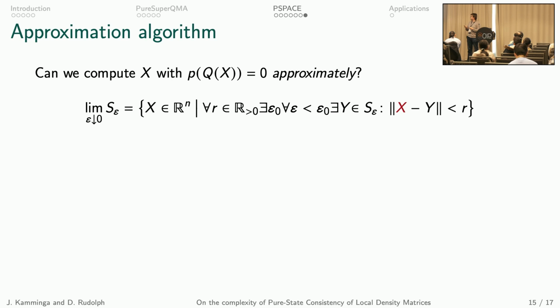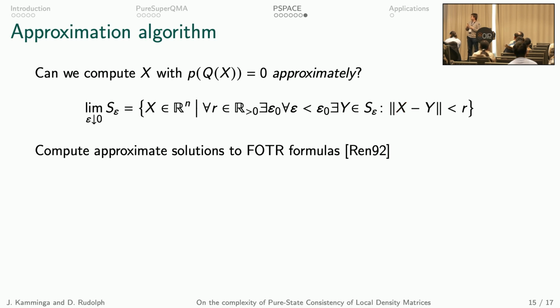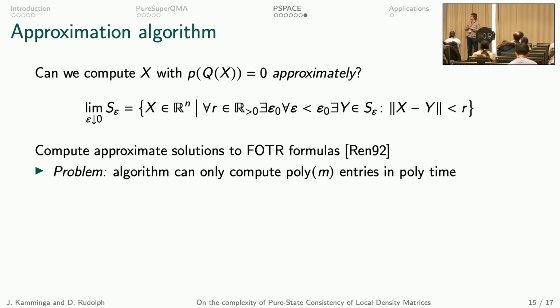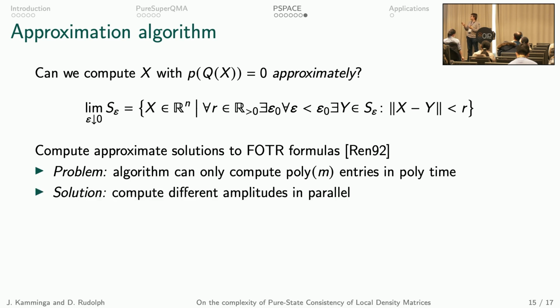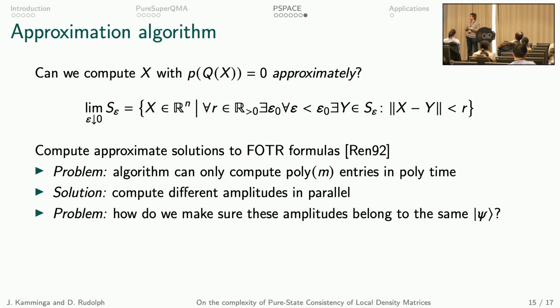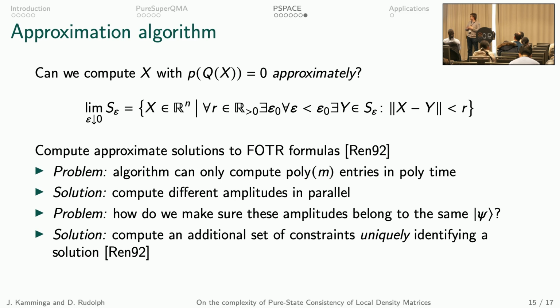Recall this formula. In fact, Renegar also shows how to compute approximate solutions to first order theory of the reals formulas. The first problem we need to deal with is that his algorithm only computes poly m entries in poly time, but recall we have an exponential number of entries. So our solution is to compute the different amplitudes of the state in parallel. But then we have a different problem: how do we make sure that each of these systems we solve in parallel solves for the same state, because there could be multiple solutions? The solution is to compute an additional set of constraints that uniquely identifies a solution, which Renegar also shows how to do.